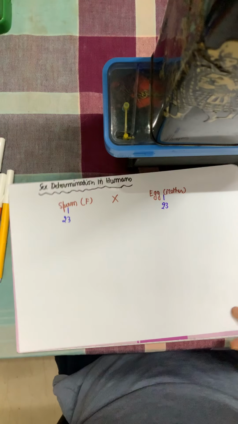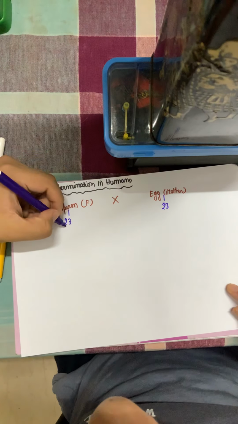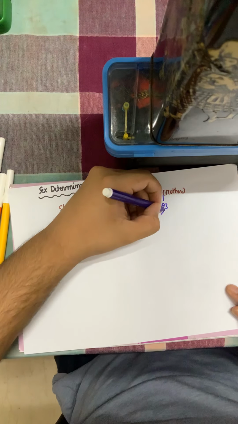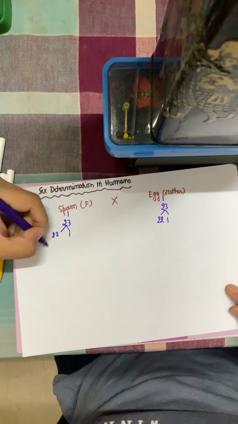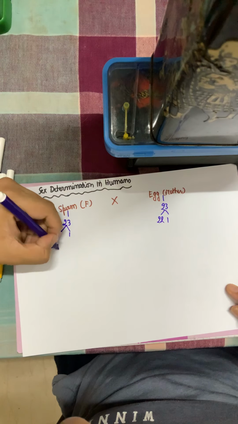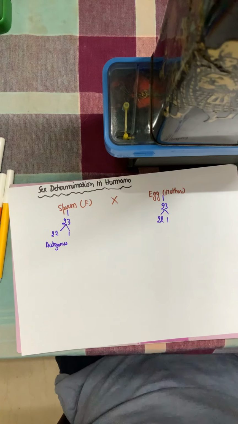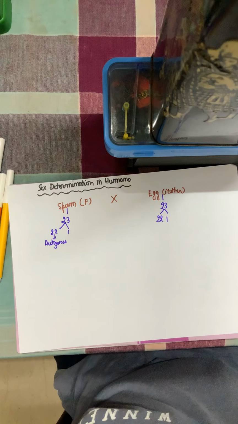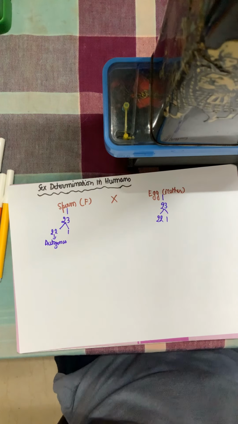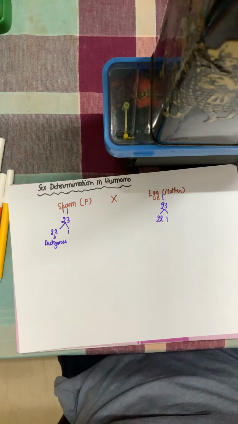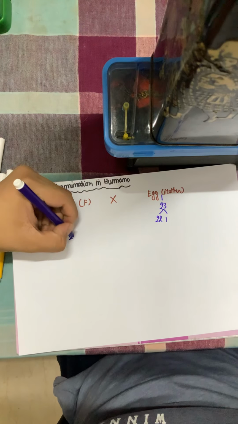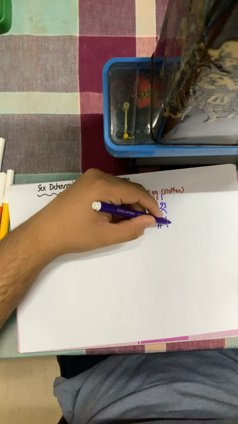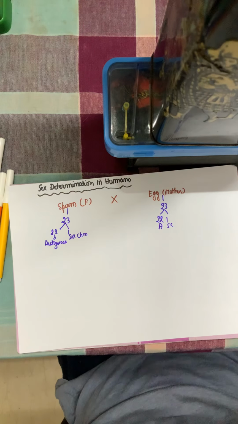Now out of these 23 chromosomes, 22 are called autosomes. Autosomes are chromosomes which carry the genes. They are responsible for inheritance and genes. And one of the chromosomes becomes the sex chromosome. Same here also: 22 autosomes, and one sex chromosome.